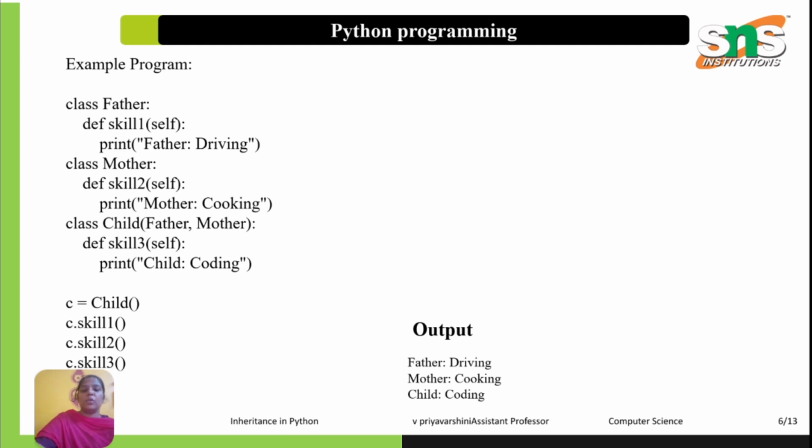The diamond problem: in multiple inheritance, sometimes a situation called the diamond problem occurs. If both B and C inherit from A, and D inherits from B and C, Python resolves method calls using MRO. Python uses the C3 linearization algorithm to solve this. This is an advanced interview question, okay?